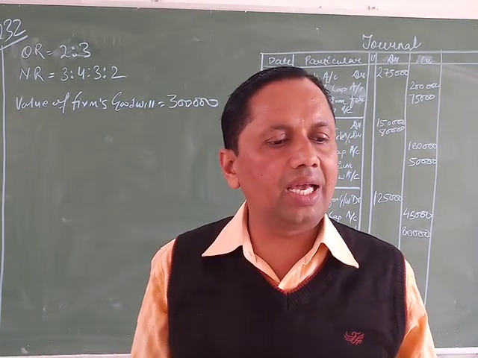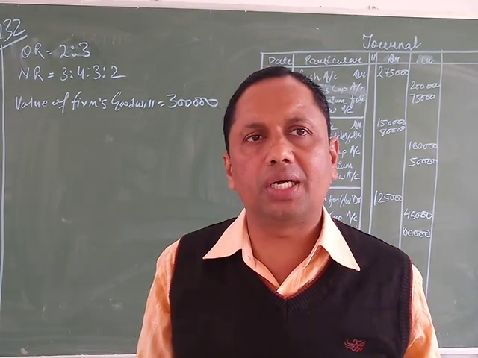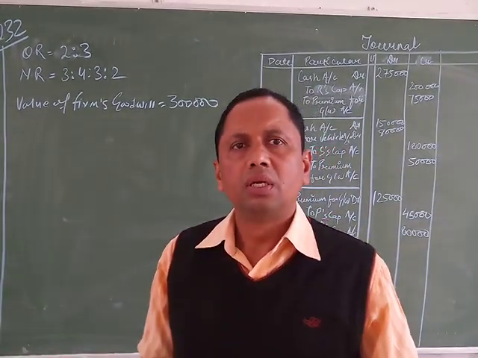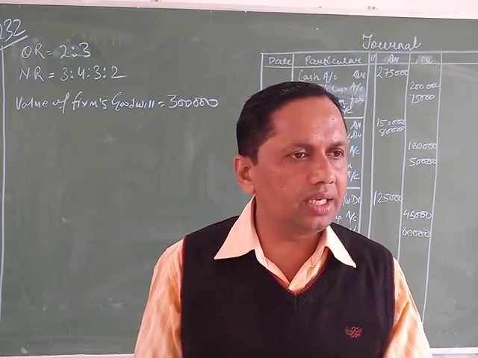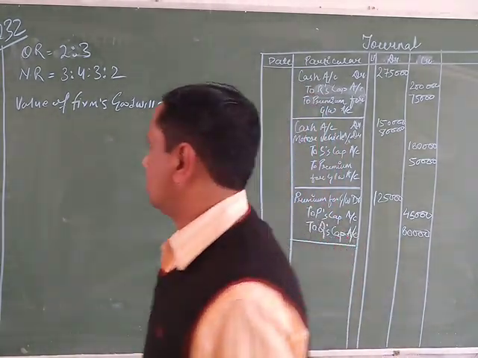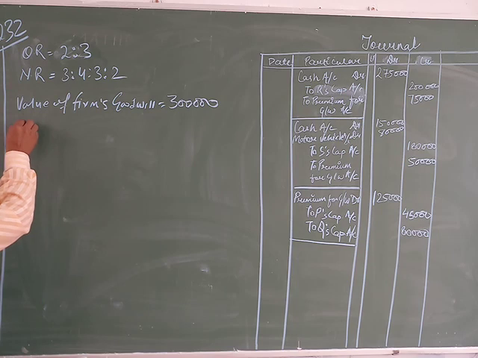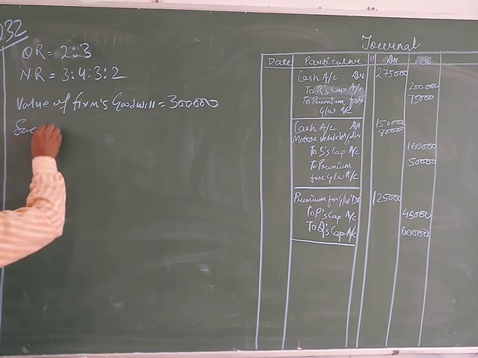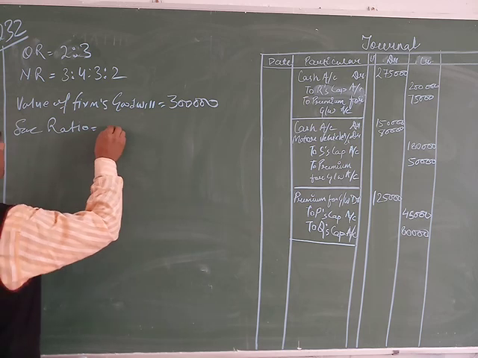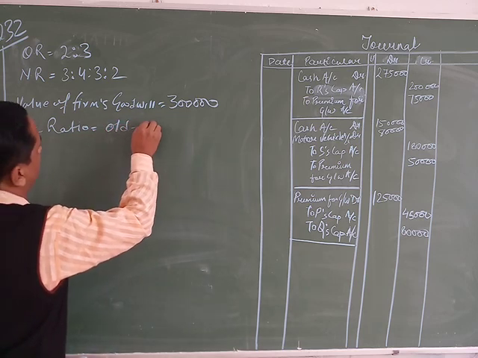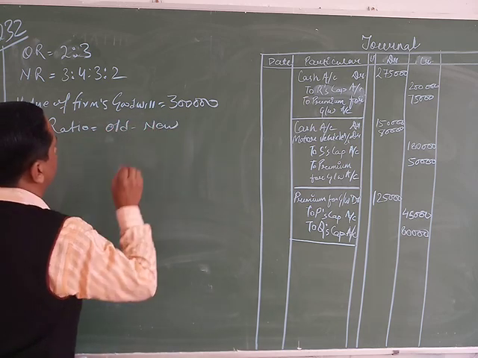First of all, we calculate the sacrificing ratio at the time of admission. When the old ratio and the new ratio are given, we calculate the sacrificing ratio, which is old minus new.